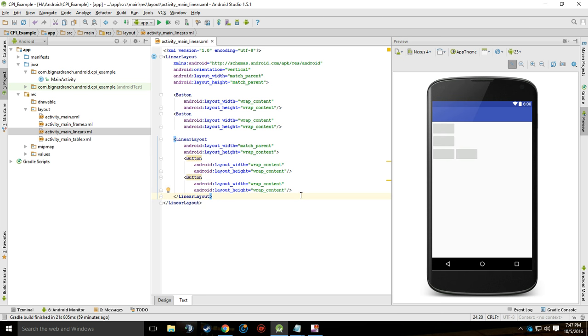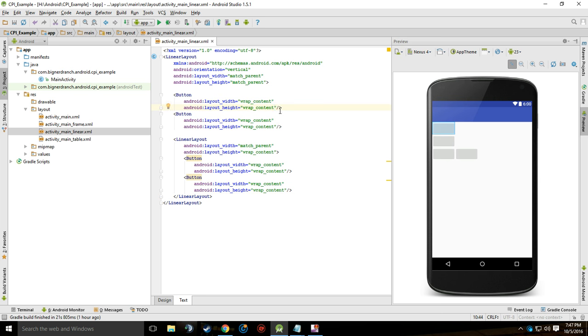Also, the linear layout supports assigning weight to individual children using the Android layout weight attribute. What the layout weight attribute does is it assigns basically an importance to that widget and gives it priority over the others and assigns the amount of space based on priority.